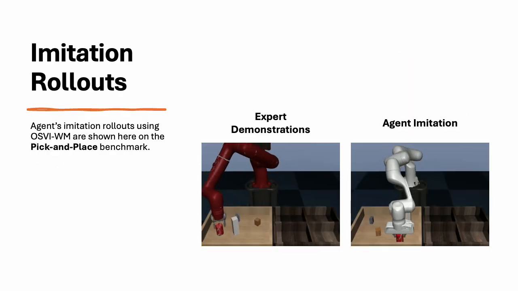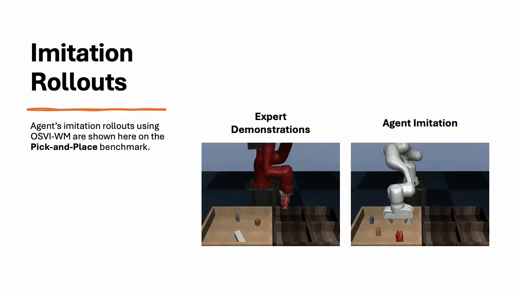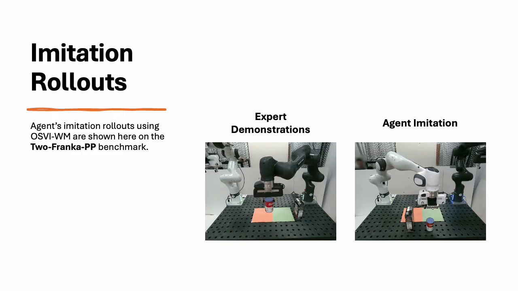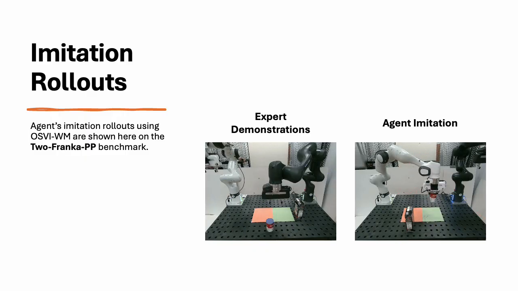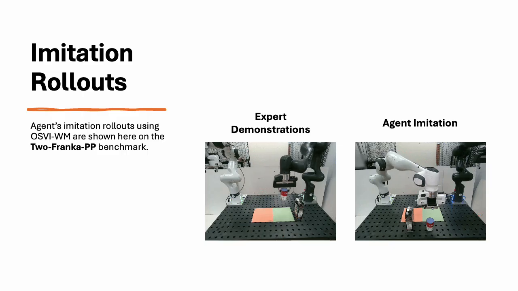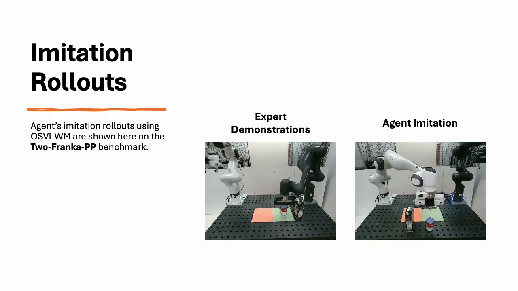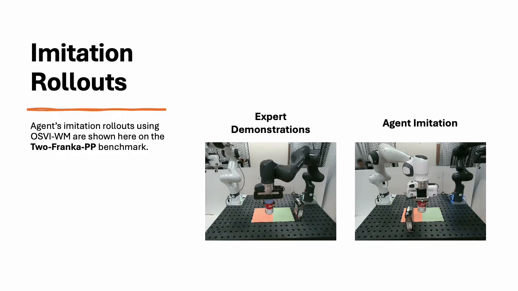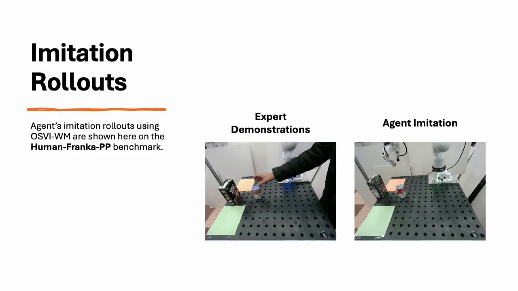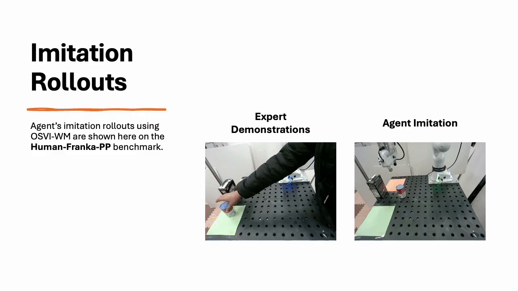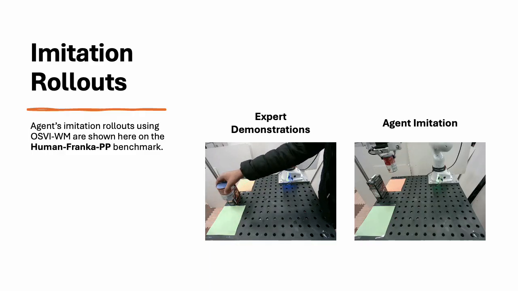This shows the imitation on the pick and place benchmark. The embodiment mismatch between the agent and the expert adds to the difficulty. Next, we show videos on the real-world 2 Franka PP benchmark. In this setting, the expert and agent are mounted at different locations on a tabletop. In this human Franka PP benchmark, the expert is a human, thus increasing the embodiment gap further.